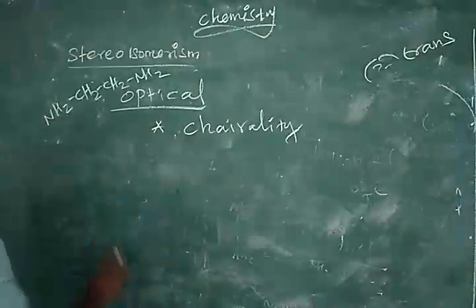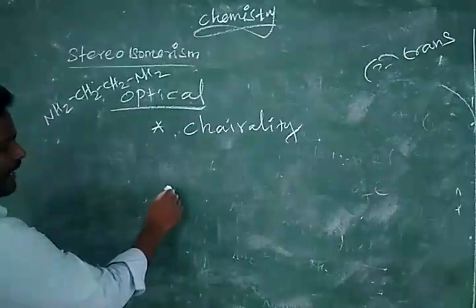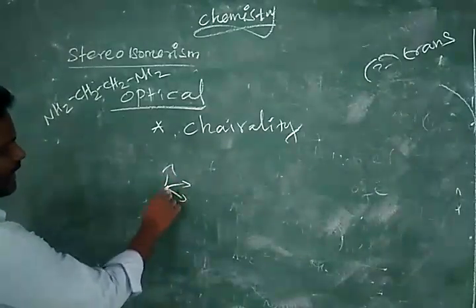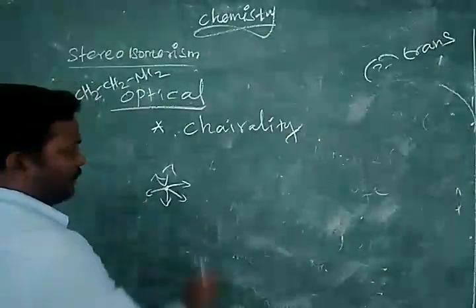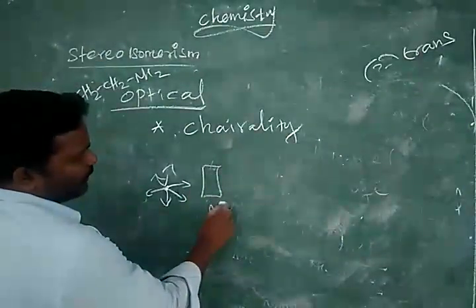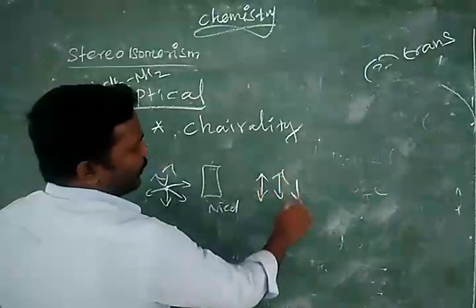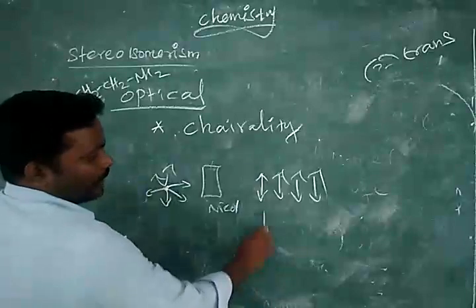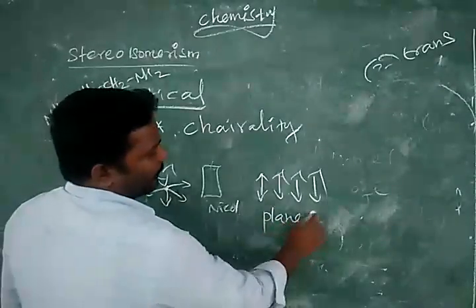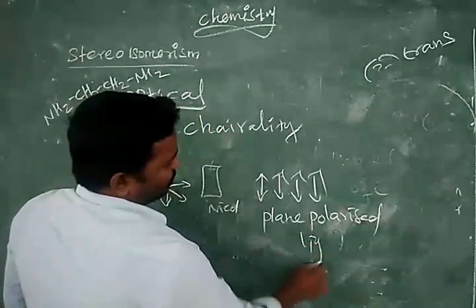What do you mean plane polarized light? In physics also we may study. If you take any light, that is called divergent light, so it may be scattered in all directions. If you pass it through a Nicol prism, it will become a particular direction, it will be polarized. This is called plane polarized light.